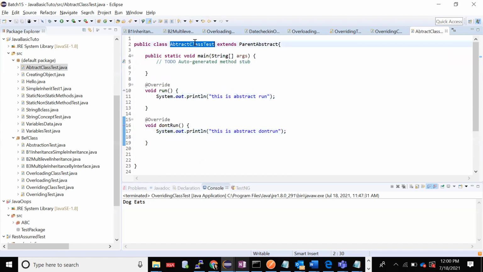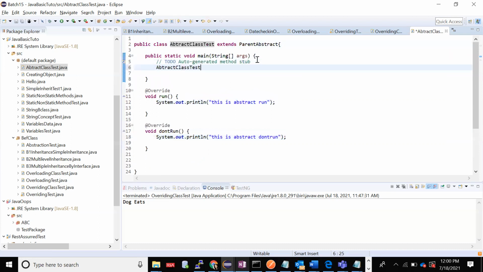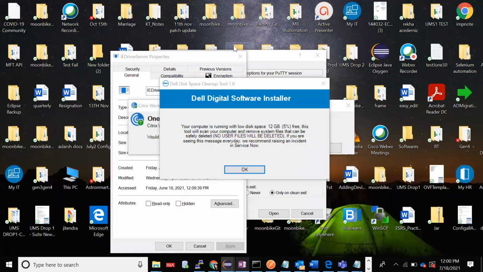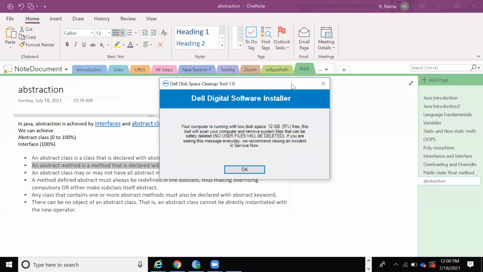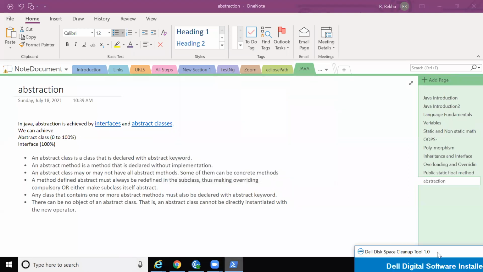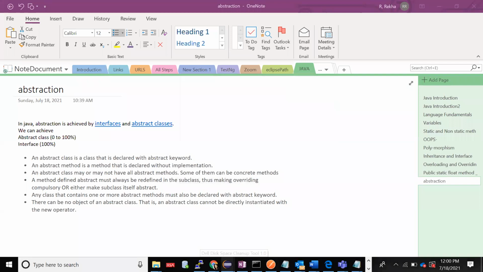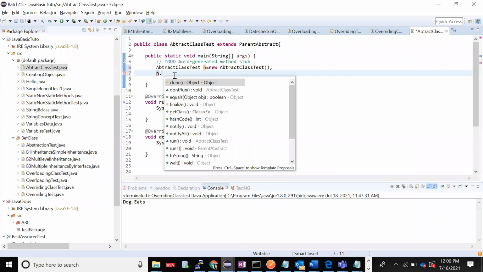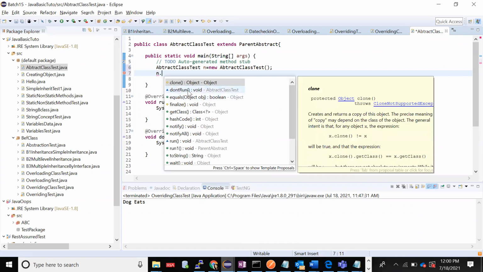Now I'll create an object for the child, equal to new. I have created an object of that as n. So n dot, I have the don't run method and the run method, and so many others.